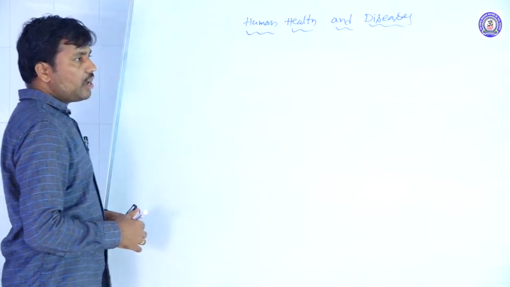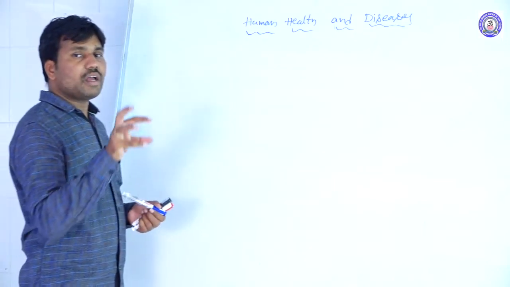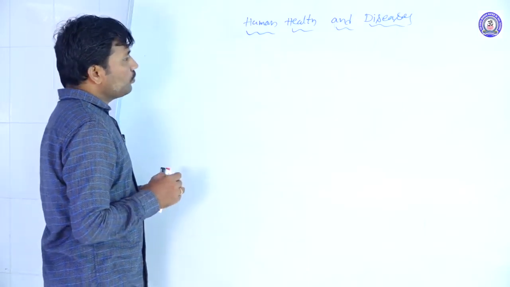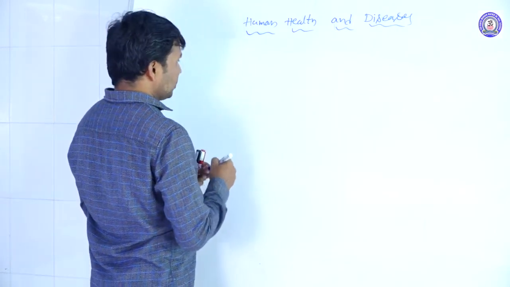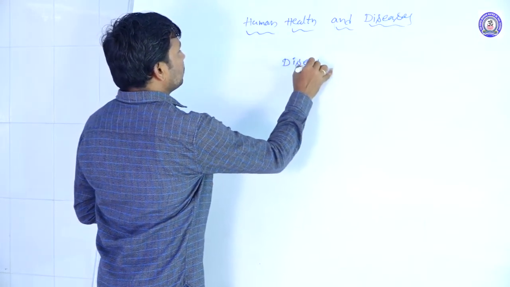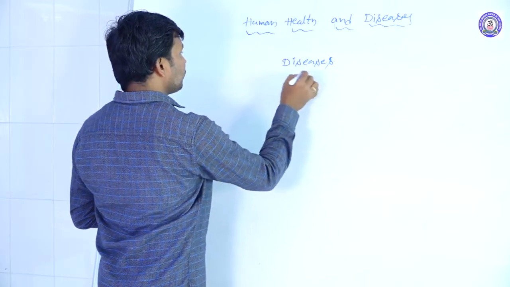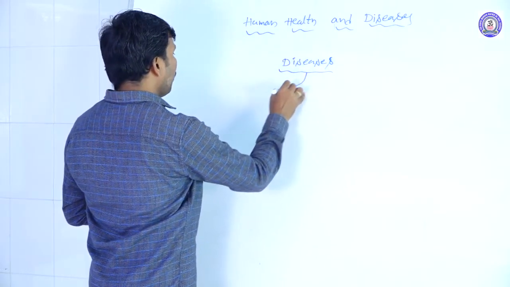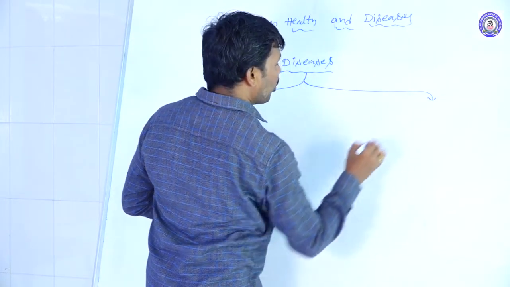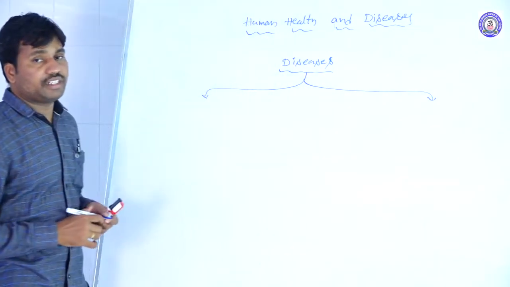Overall, these different types of parasites cause diseases in humans and animals. Now, how do we differentiate the diseases? How many types of diseases are there?